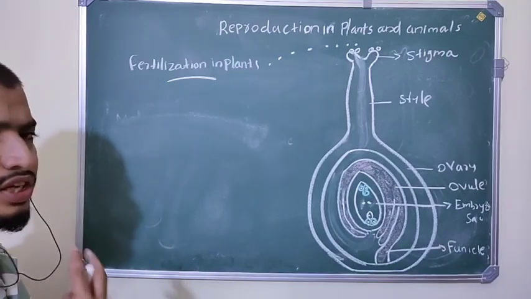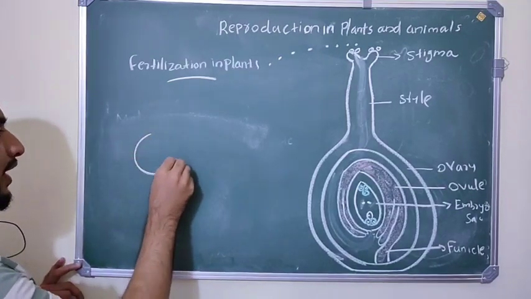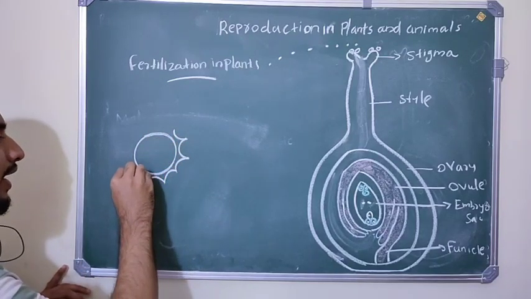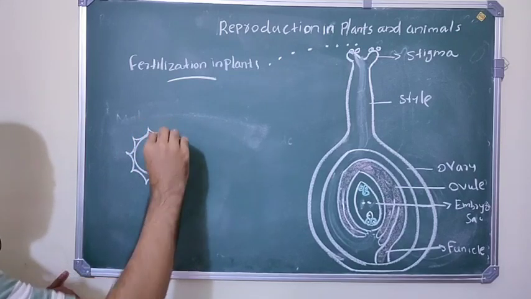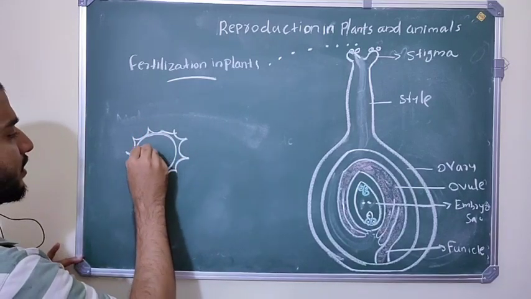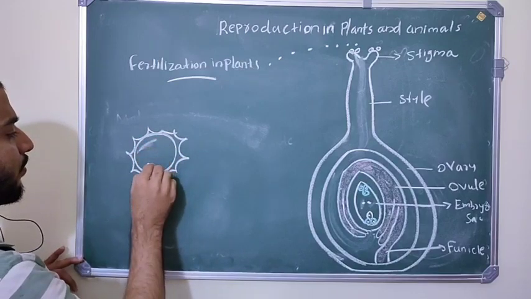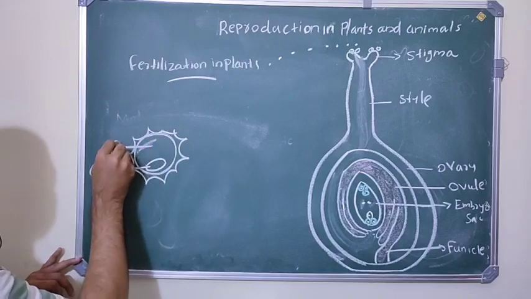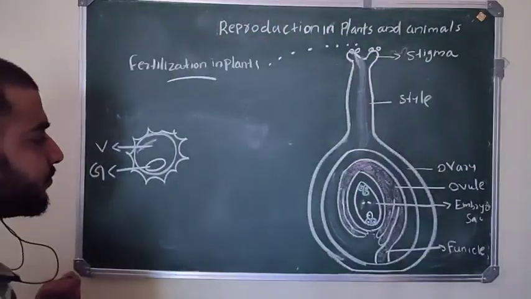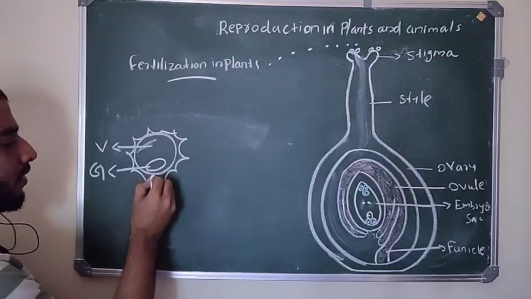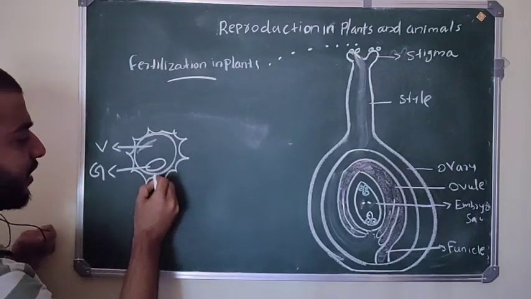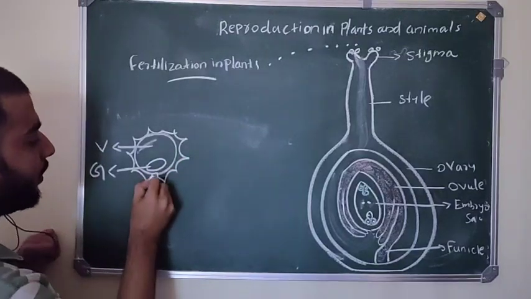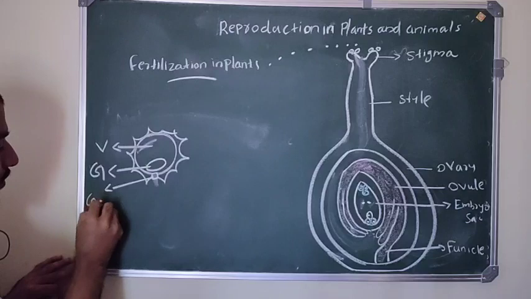Okay, and we already studied the structure of the pollen grain. The pollen grain has a spherical shape, and it has an outer wall called exine and an inner layer called intine, and it has two cells. One cell is called the generative cell and the other cell is called the vegetative cell. So this is the generative cell and this is the vegetative cell. Okay, and on the wall of the exine there is a pore. That pore is called the germ pore.